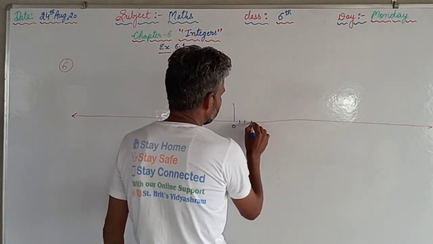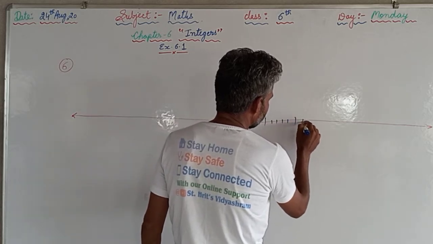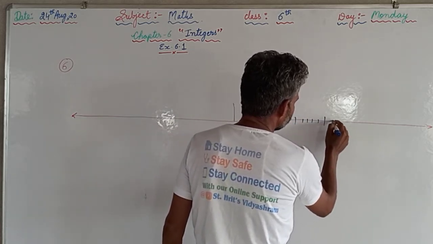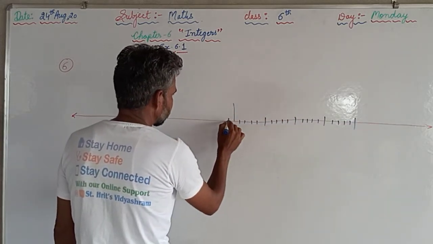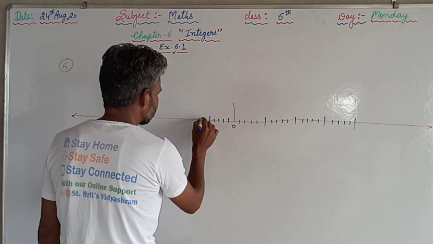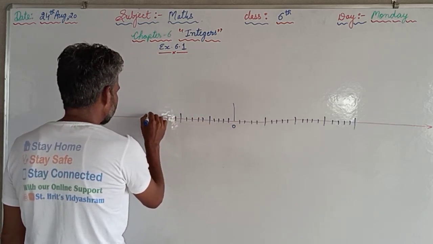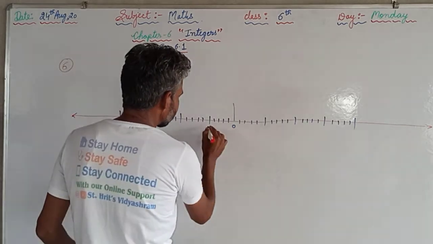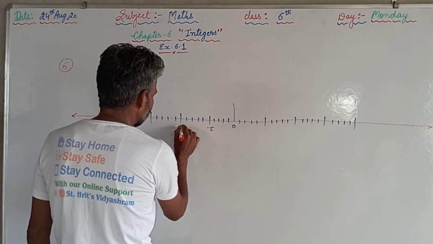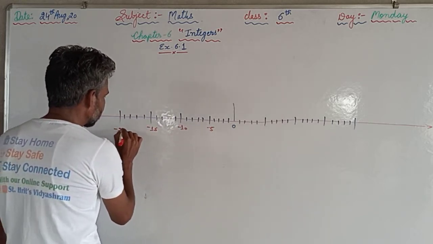Then 1, 2, 3, 4, 5, 6, 7, 8, 9, 10, 11, 12, 13, 14, 15, 16, 17, 18, 19, 20, like this. On the left hand side also 1, 2, 3, up to 20. So here it is minus 5, minus 10, minus 15, minus 20.